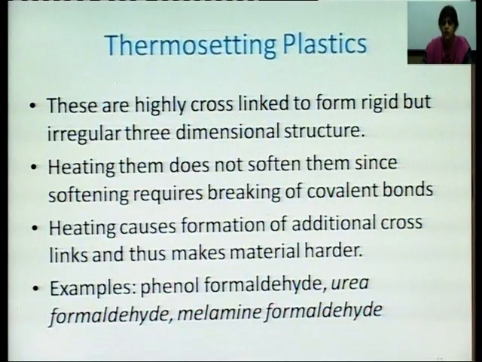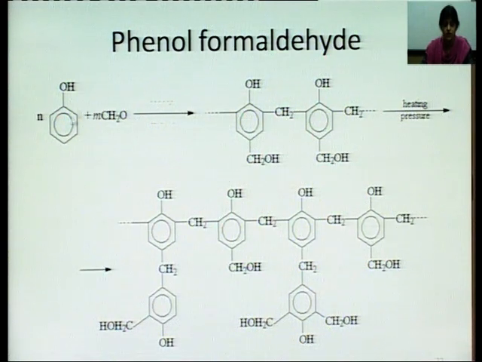This is because what happens, we have elimination of some or the other molecule. So, that is why we have thermosetting plastics. Examples are phenol formaldehyde, urea formaldehyde and melamine. Now, let us take examples. This is phenol formaldehyde. This is a molecule of phenol, this is a molecule of formaldehyde. They are combining together. This is the phenol portion, this is the formaldehyde, and so on.